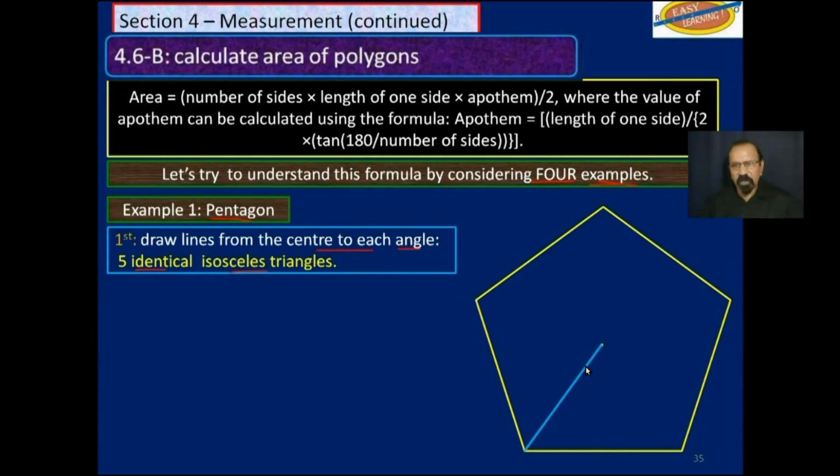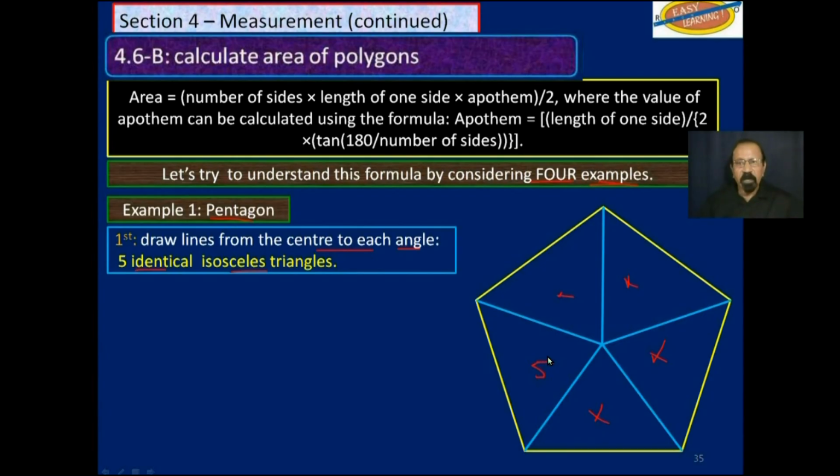So we draw a line from the center to there and from there to there. We now have an isosceles triangle here, and we do that. That's 2, 3, 4, and 5 isosceles triangles. We will do the same thing with hexagon and heptagon and whatever other regular polygon we are looking at.